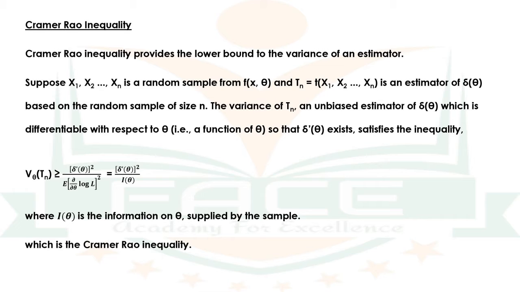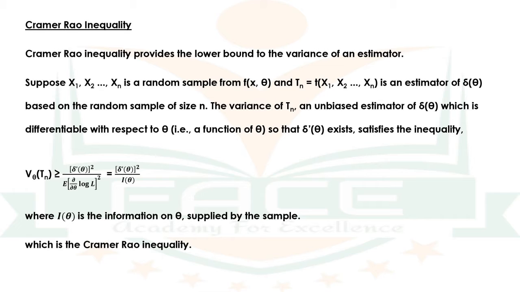Cramer-Rao inequality is stated under some regularity conditions. The first regularity condition is the parameter space, capital theta, is a non-degenerate open interval on the real line R, minus infinity to infinity. And the second condition is for almost all x, which is equal to the tuple x1, x2, etc. xn, and for all theta belonging to capital theta, dou by dou theta L of x, theta exists.